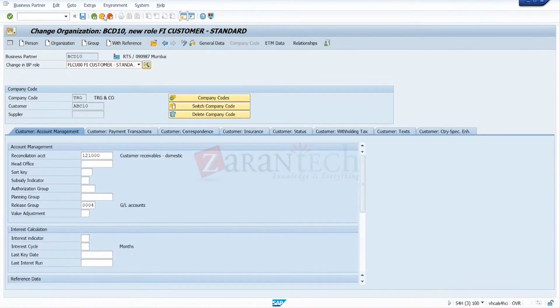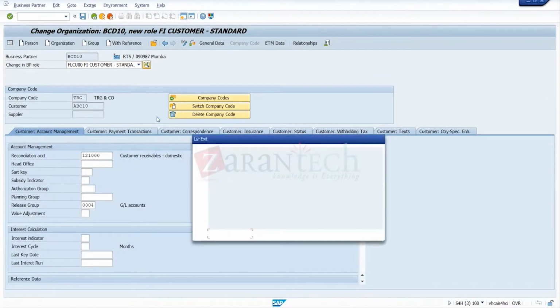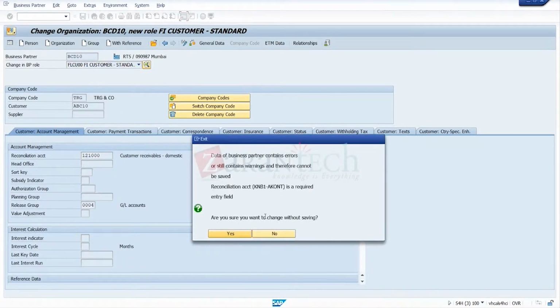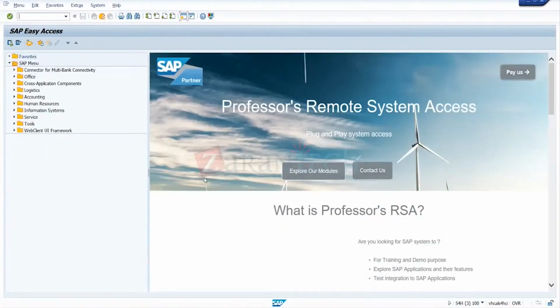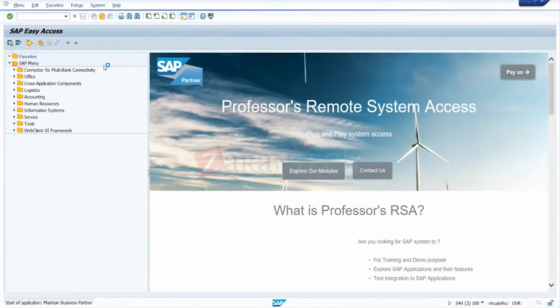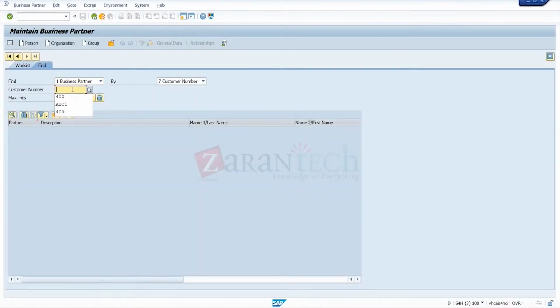Okay, so I'll leave this one. I'll take the whole customer that has all the fields filled. I found this error is coming, and I had found out that. So before that, we'll take the existing customer that we got yesterday. Somebody has changed the field settings. I had checked that. So we'll take a whole customer, what we got yesterday. The ABC one was also created, so take anything there. So it's 402.